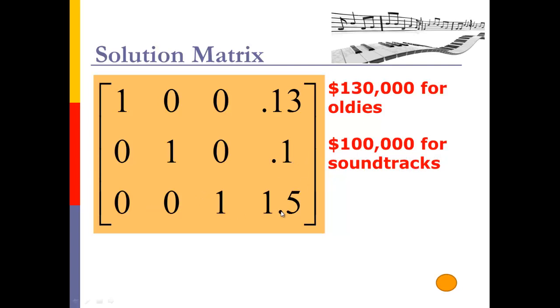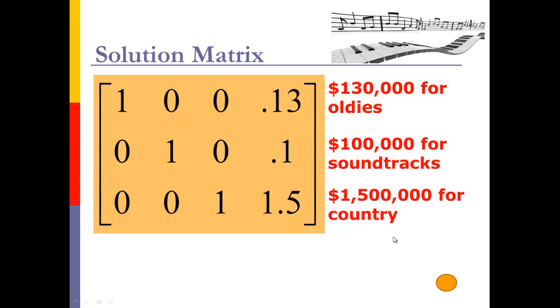And in this last row, the one right here is in the z column. So z equals 1.5. But in the context of our situation, z was the revenue for country music. And this 1.5 represents not a $1.50, but a 1,500,000. And so that's what we got, 1,500,000 for country.